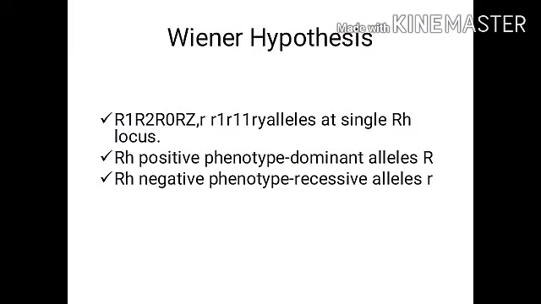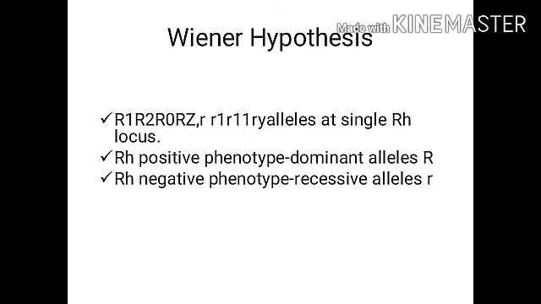It's the Wiener hypothesis. He proposed the existence of 8 alleles, that is capital R1, capital R2, capital R0, capital RZ, small r1, small r11 and small ry, all at a single RH locus.